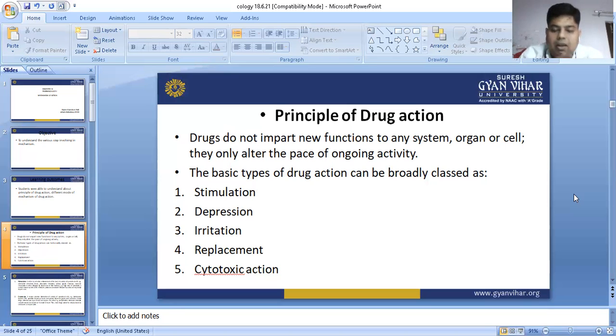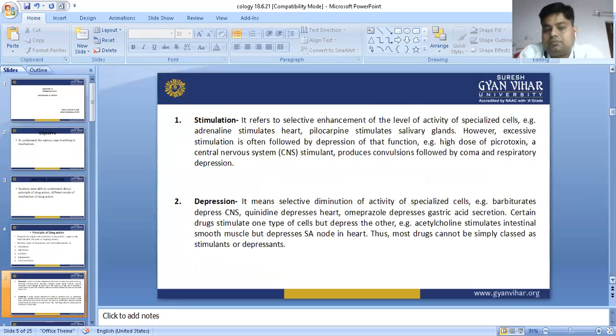When the drug binds with the receptor, it may stimulate, it may depress, it may irritate, or it may replace. So these kinds of things happen. So what are all these steps? First of all, stimulation. What is stimulation? See in this slide.